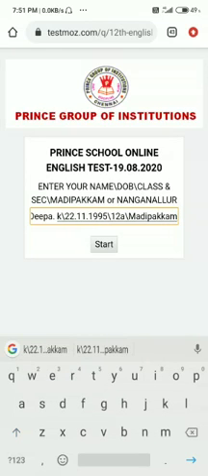So be clear with this step, parents. You need to give your child's name in this procedure only. Students, you need to give your names in this procedure only, and it is a default. This is to differentiate the names between the students. Since this exam is a combined exam between Madipakam and Nanganallur, children may have the same name. So to differentiate the names, we need to give it in this procedure.